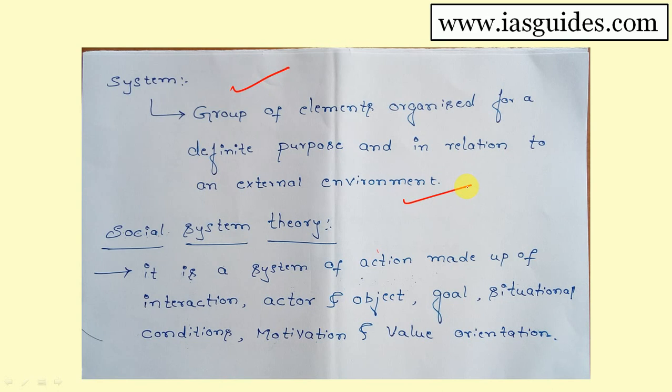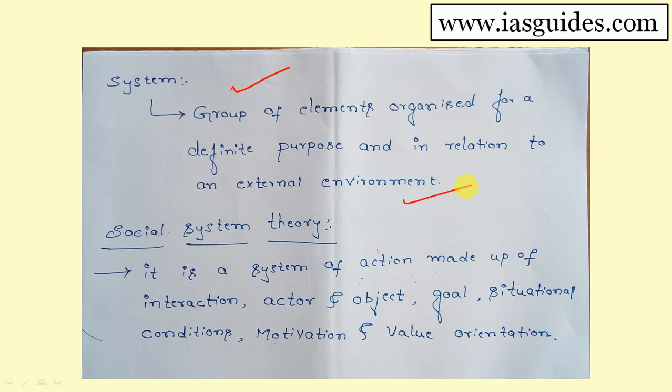A system will also have subsystems; many subsystems will be there within a whole system. And the system will have a certain kind of relationship with the external environment. So society may be considered as a system. That is the characteristics of a system.